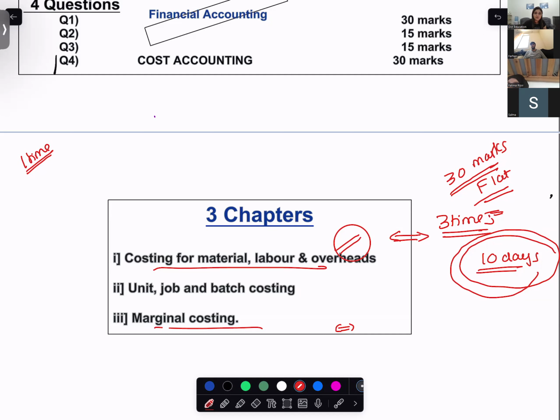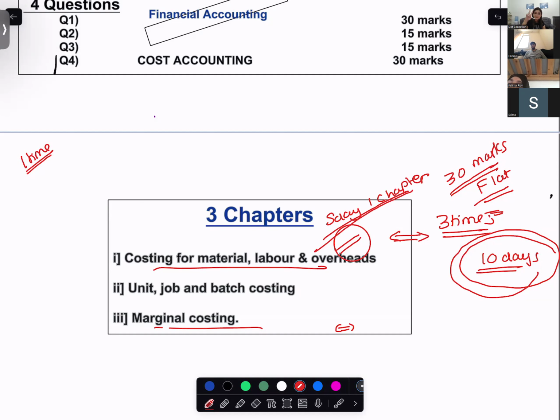But not a single page of the PPT should be empty. Even if you think you know, you will still do. So when I'm saying 3 times for 2 chapters, that means you have only 5 days for one chapter. And this should be the speed, this should be the pace. 5 days for one chapter, and you have to do it 3 times.